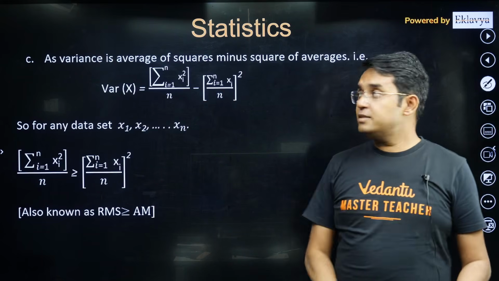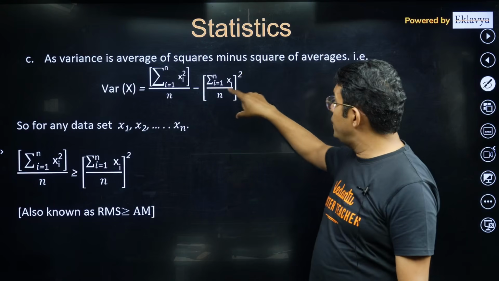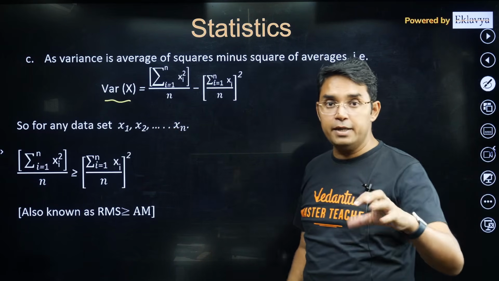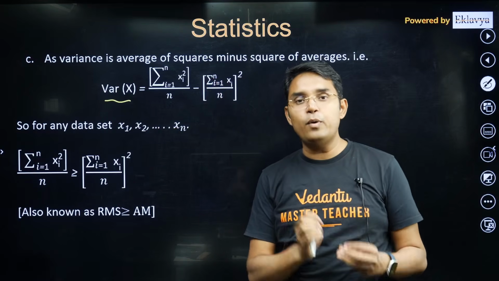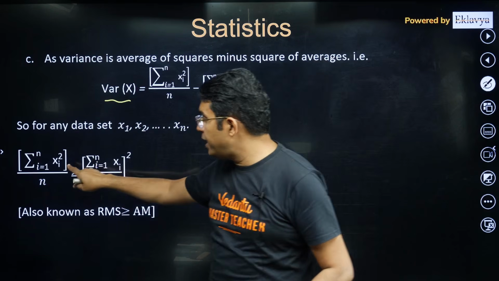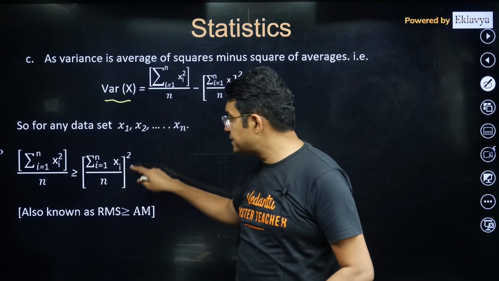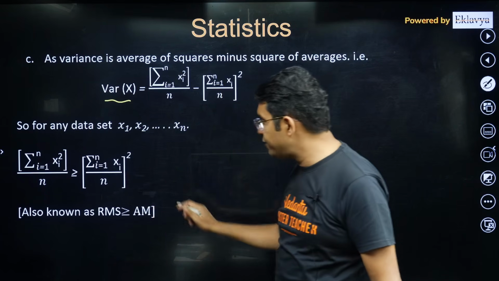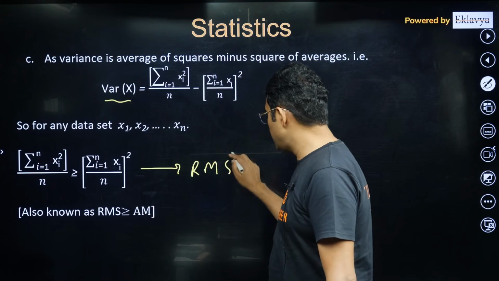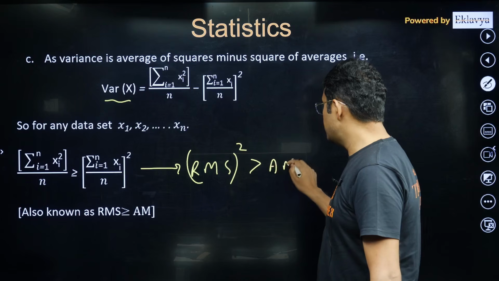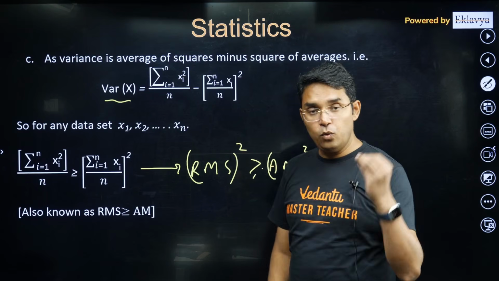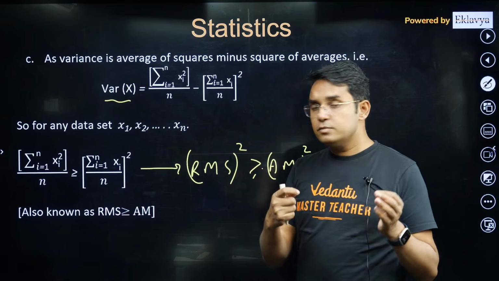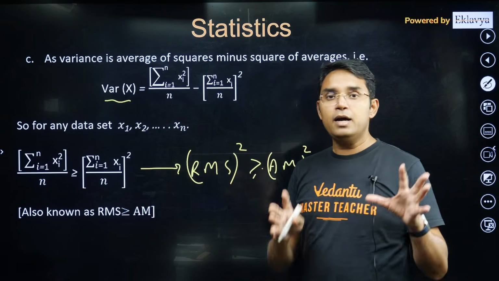Next thing, variance, as I told you, is the average of squares minus the square of the average. Because variance is always a positive quantity, we get one very important inequation from here: sigma xi square upon n is greater than or equal to (sigma xi upon n) whole square. This is also known as RMS greater than or equal to AM. In fact, this is actually RMS squared greater than AM squared. Equality will happen only if all x1, x2, x3 are the same numbers. If they are not the same, then there will be a difference.